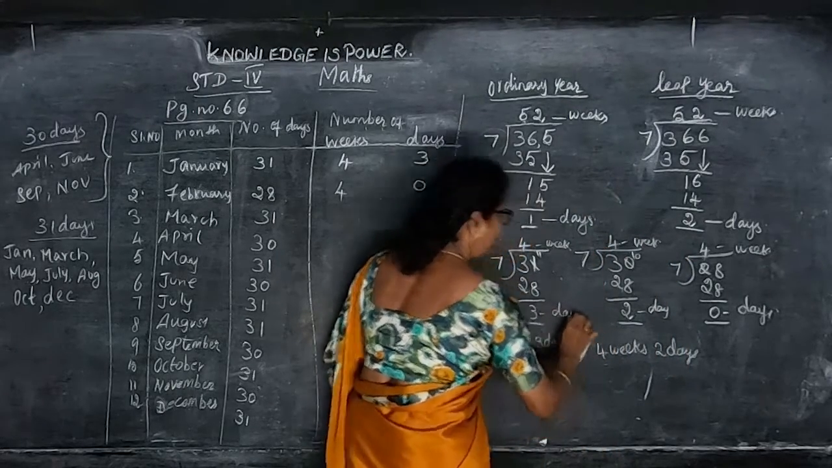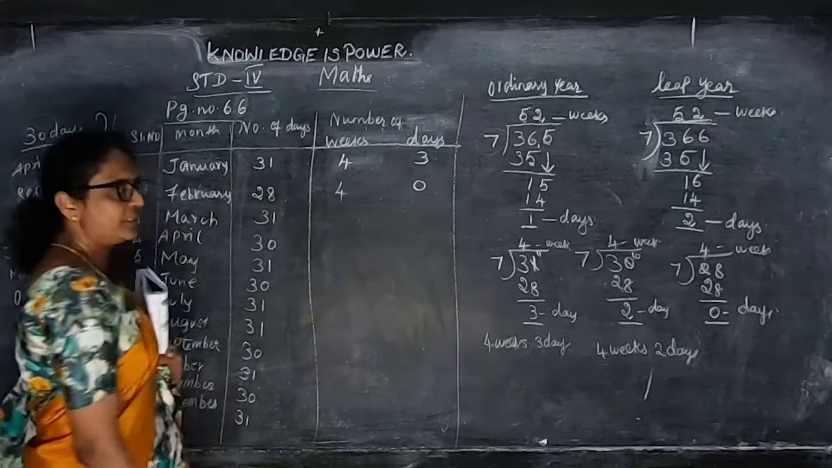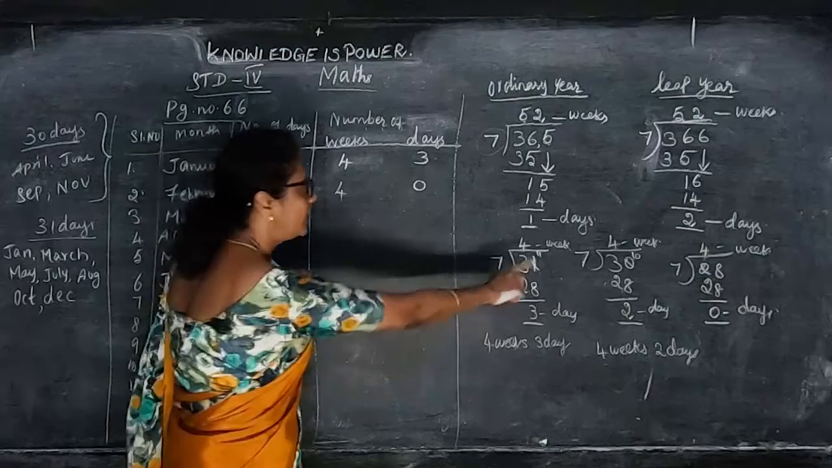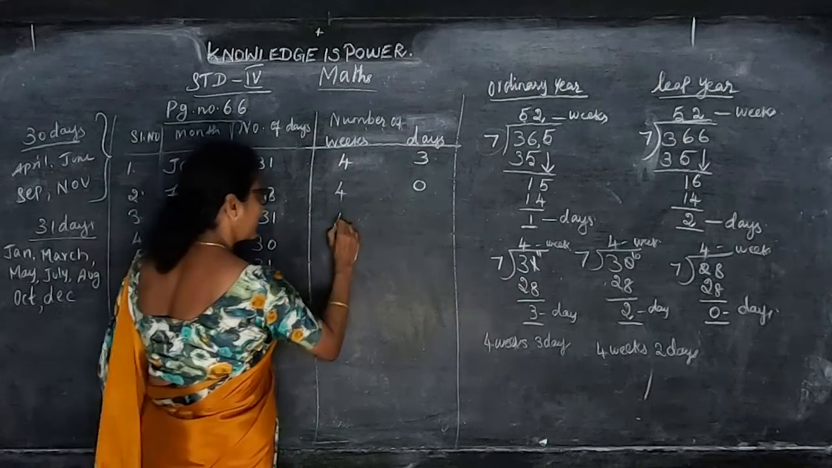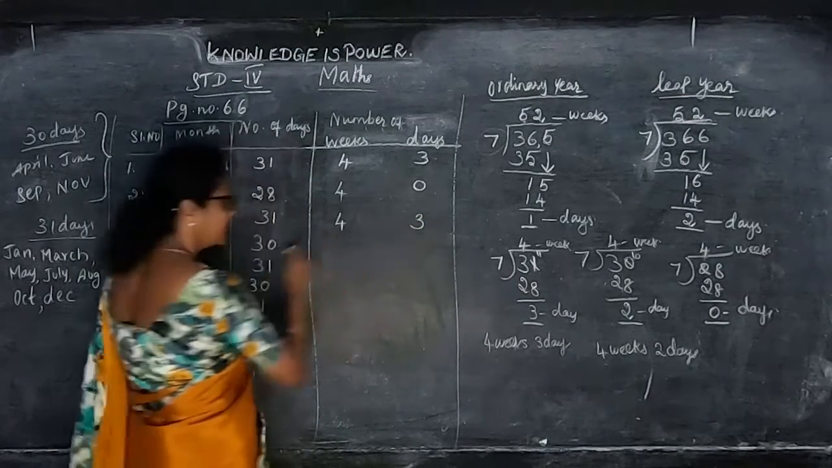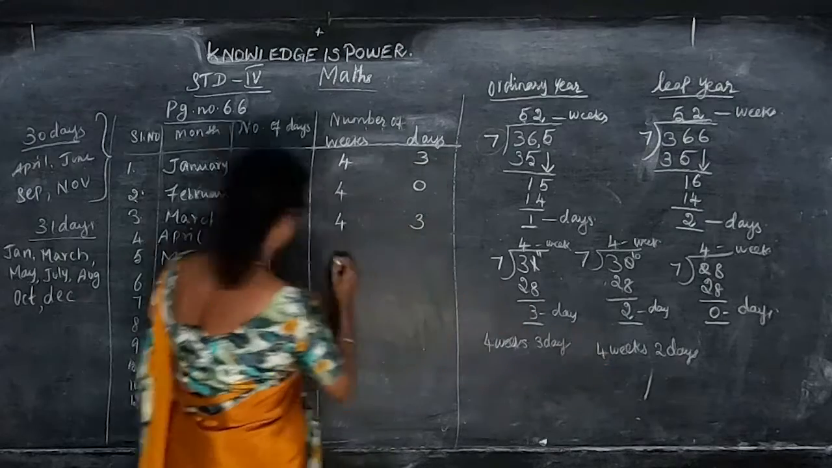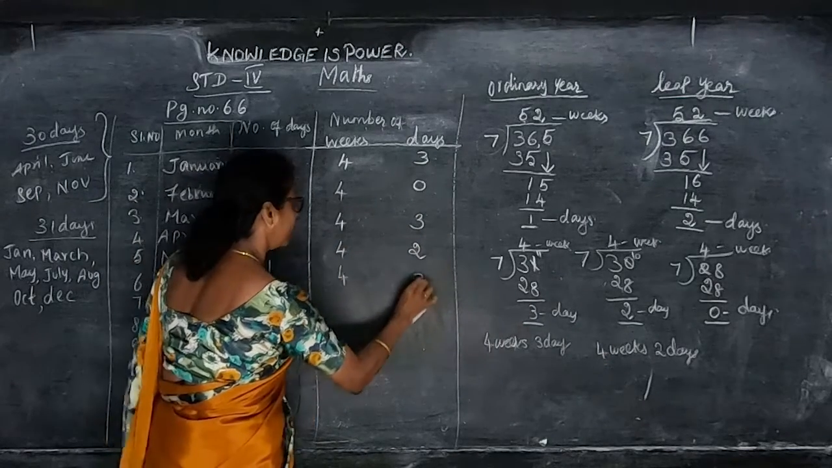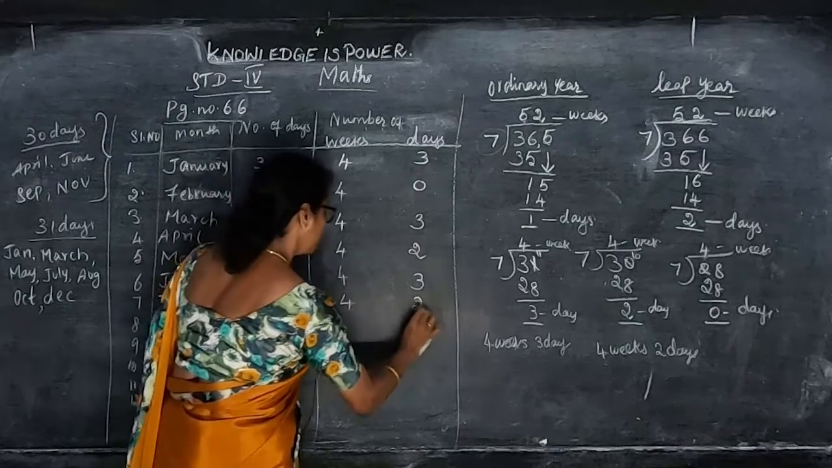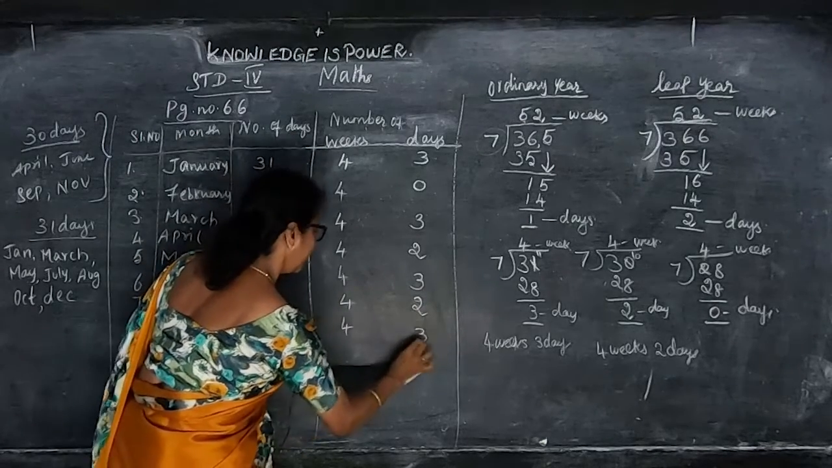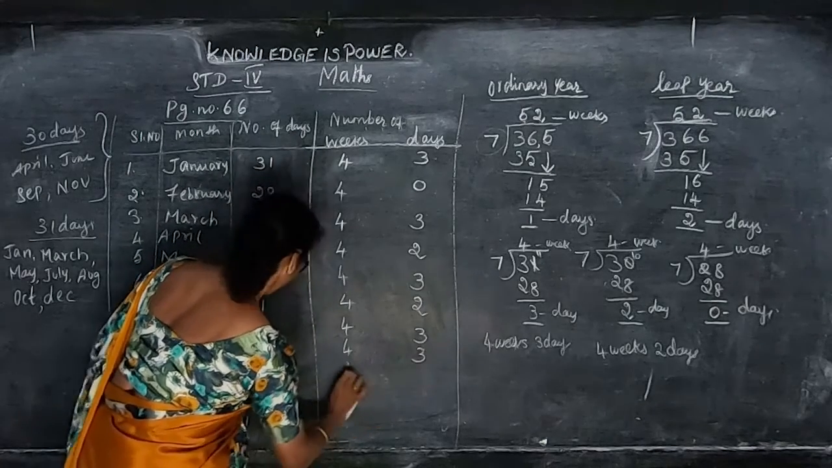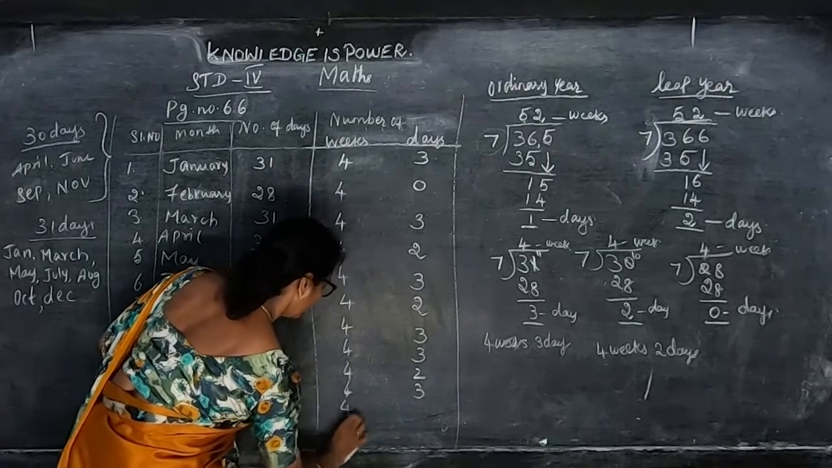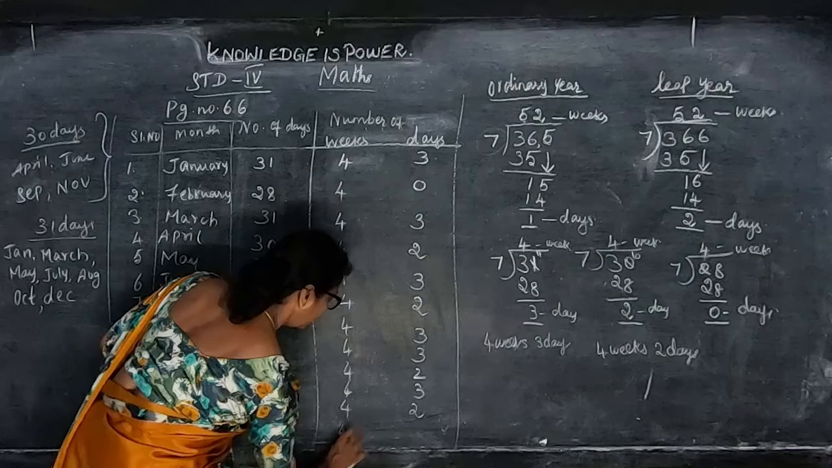Can you understand, children? If we divide 28 by 7, we get 4 weeks, because 1 week is 7 days, so we divide by 7. For 31, we got 4 weeks 3 days. For 30, what did we get? 4 weeks 2 days. Same, for 31 it is 4 weeks 3 days. So 4 3, 4 3, 4 2, 4 3, 4 2 and 4 3.